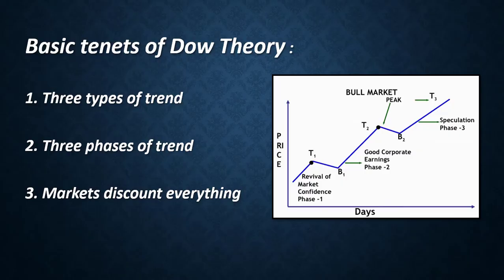The third tenet of Dow theory is the market discounts everything. It means that over any period of time, all factors, those that have happened, are expected to happen and could happen, are priced into the market. As things change, such as market risk, the market adjusts along with the prices, reflecting the new information.